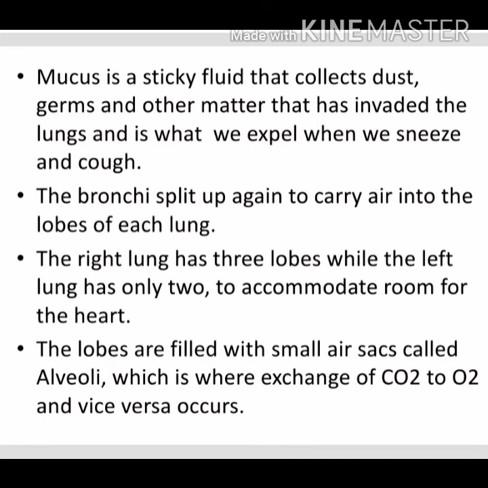So let's see. The right lung has 3 lobes while the left lung has only 2 to make room for the heart. If we look, the heart is in the middle of our body, in the middle of that place where the lungs are present. The heart is also present there because they have a connection of blood vessels. It is in the middle, but a little turned onto the left side. So to make room for the heart, there are only 2 lobes in the left lung.